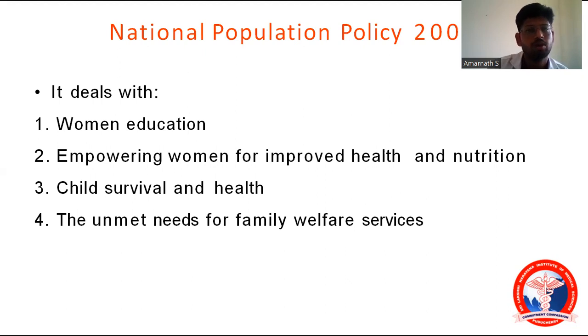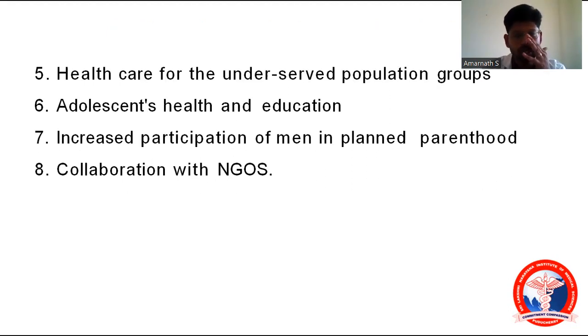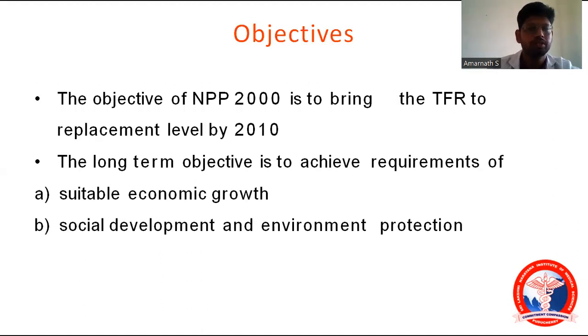See, this population policy does not only deal with the increase in population size or growth rate and death rate, all this stuff. It also deals with women's education, child health, unmet needs of family welfare services, adolescent health, and participation of men in planned parenthood and collaboration with NGOs. Okay, these are the things it is dealing with. And what are the objectives?